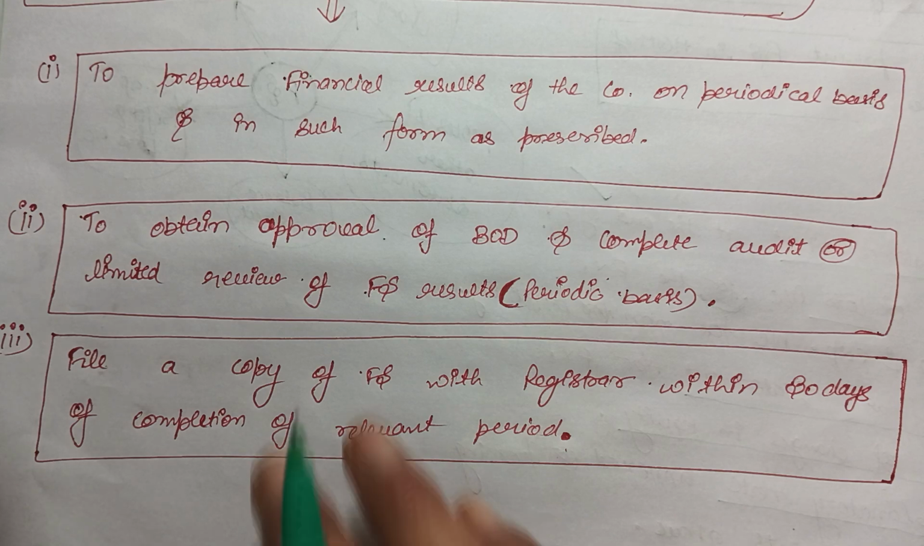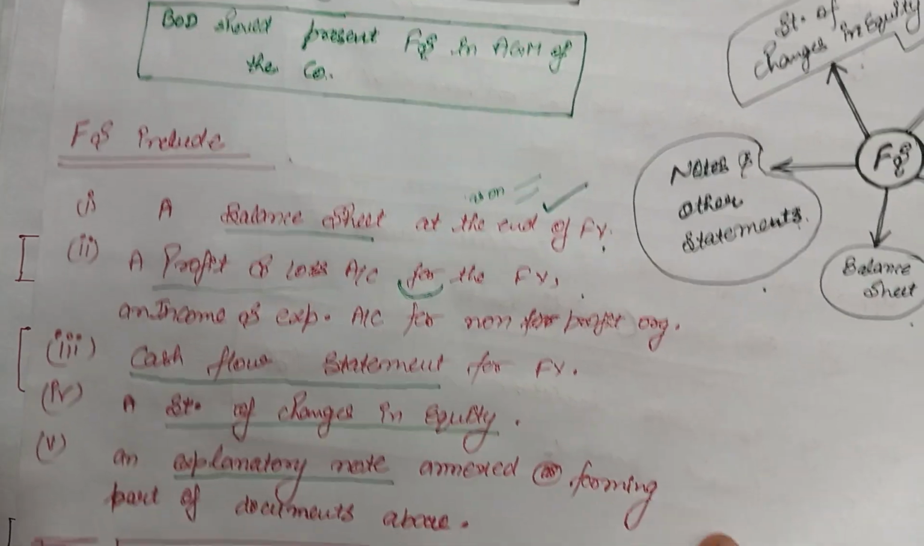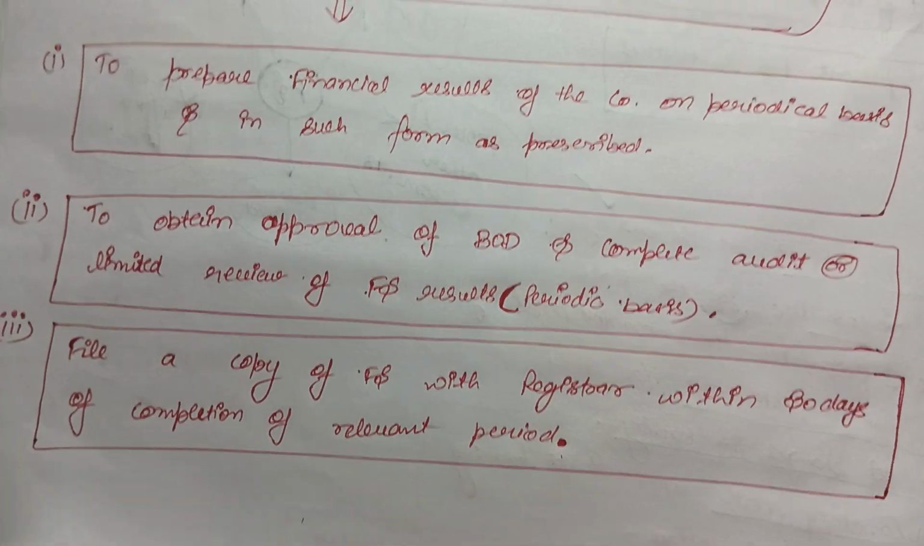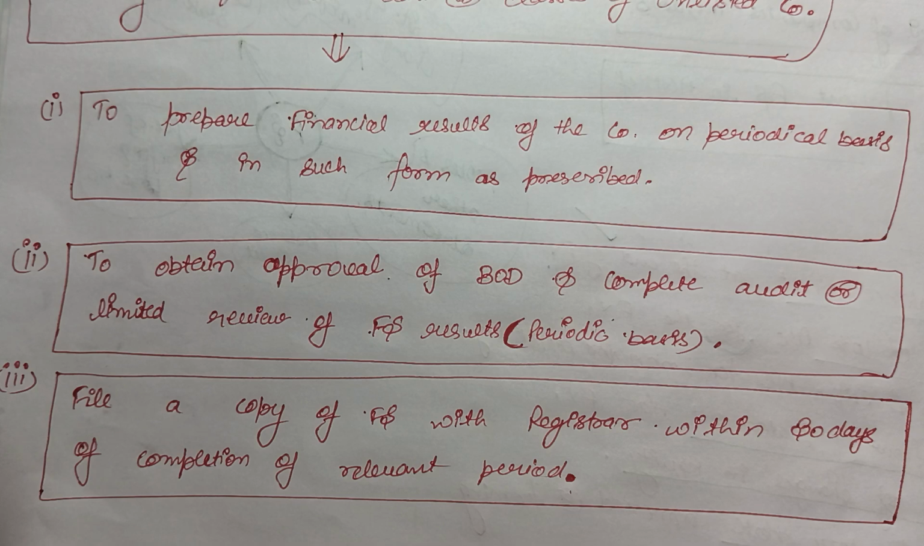So this is the part where, first of all, we have verified what the components of the final accounts or the final statements are. These are the components of financial statements, and the company sometimes has to prepare periodic financial statements as per the government's regulations, and has to obtain the approval of the board and complete audit or limited review of financial results, and then file a copy of the financial statement with the registrar within 30 days of completion of the relevant period.